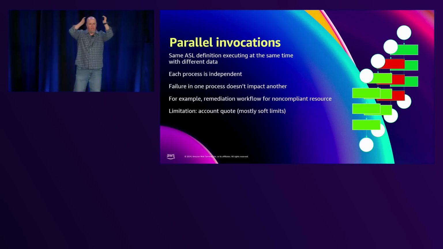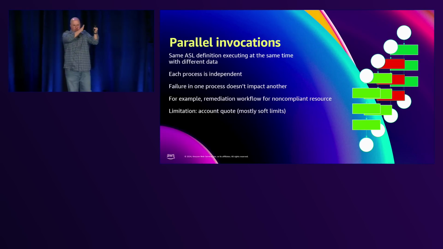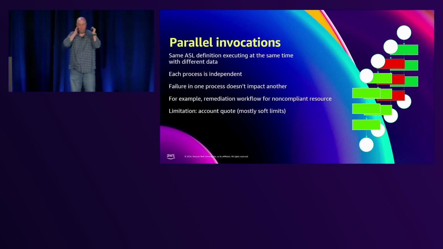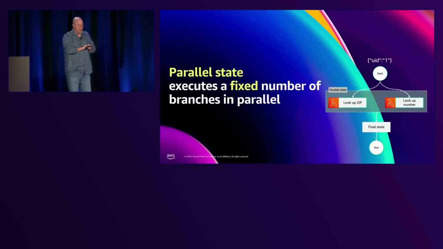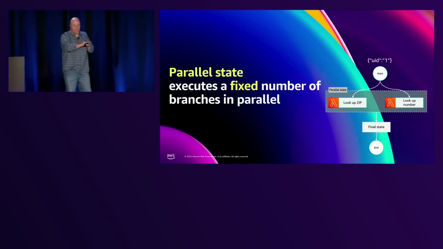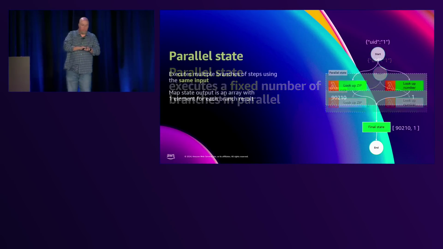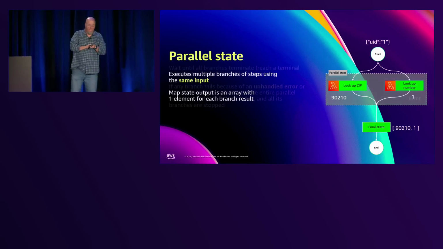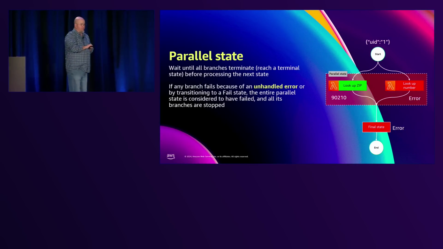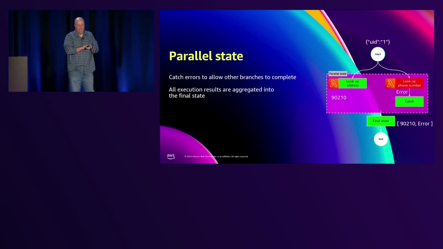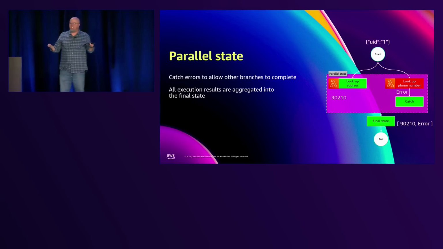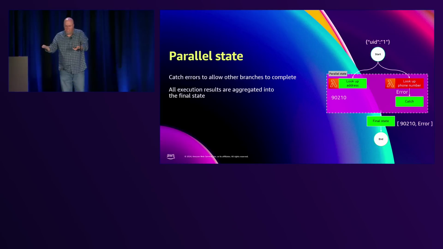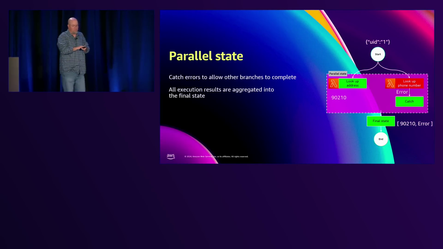So we're going to say, all right, here's your code, and I want to do a bunch of different things. And maybe it's different things, but they run in parallel, right? And so a parallel state executes a fixed number of branches in parallel. So you can say, look up the zip and look up the number. If they both go through, everything's fine. If one fails, the whole state fails, right? So even if the left side fails, you get an error. So in these, you want to build in a catch that catches that, and then the whole thing will be successful, so you can continue on. So you kind of decide, do I want the whole thing to fail, or am I okay just allowing the phone number not to be looked up, something like that.